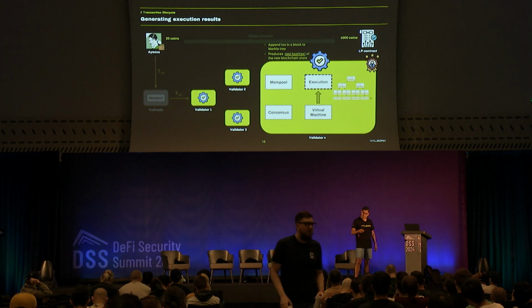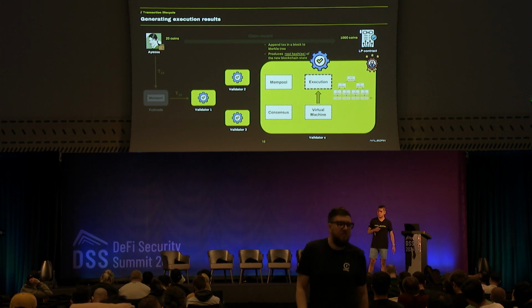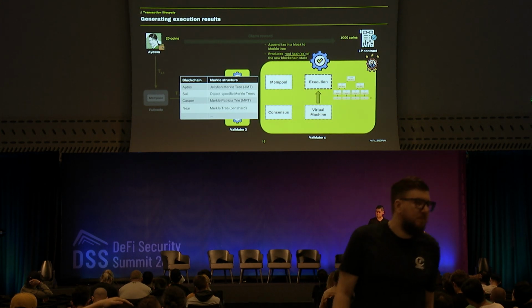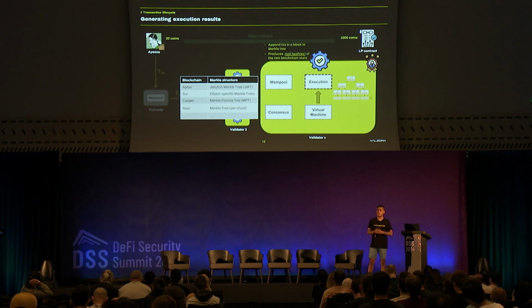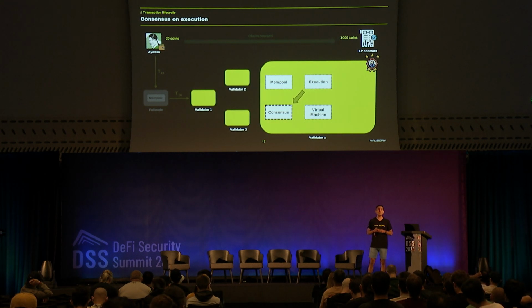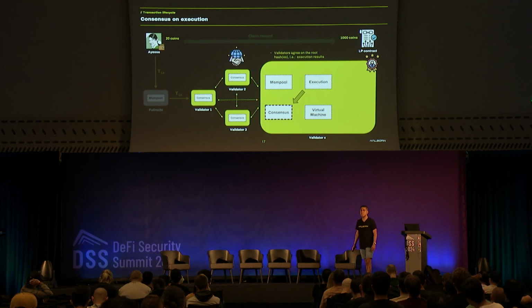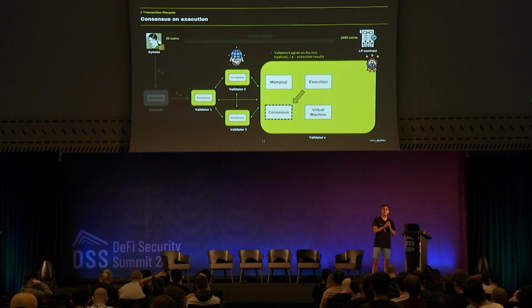So at the end, once the execution layer generates those root hashes, it sends that information, using a different Merkle tree, to the consensus layer. The consensus layer talks with the consensus in other validators to understand if, after each validator has executed its own transactions, they reach the same root hash or root hashes. If that's the case, consensus sends a signal to the execution layer, and execution updates the blockchain state.